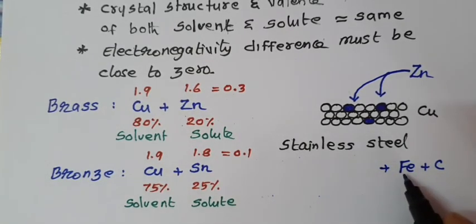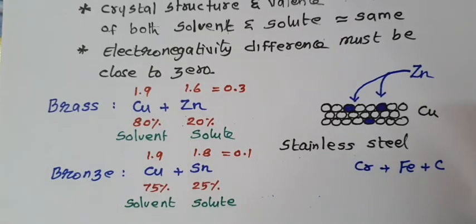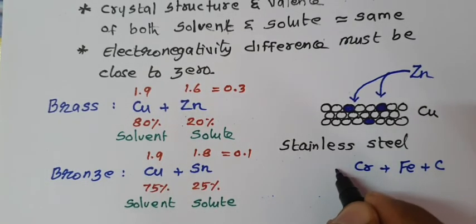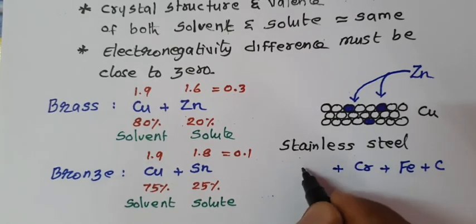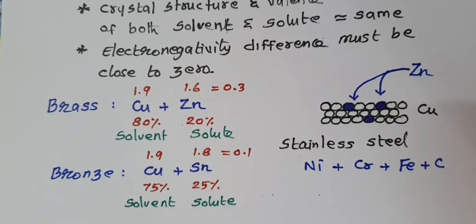To protect iron from rusting, chromium is mixed. To give lustre to the alloy, nickel is mixed. So stainless steel is a mixture of nickel, chromium, iron and carbon.